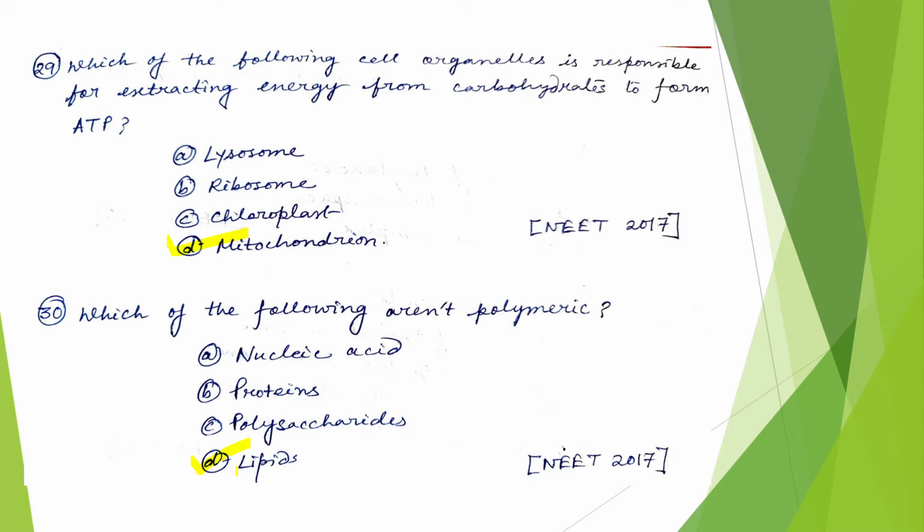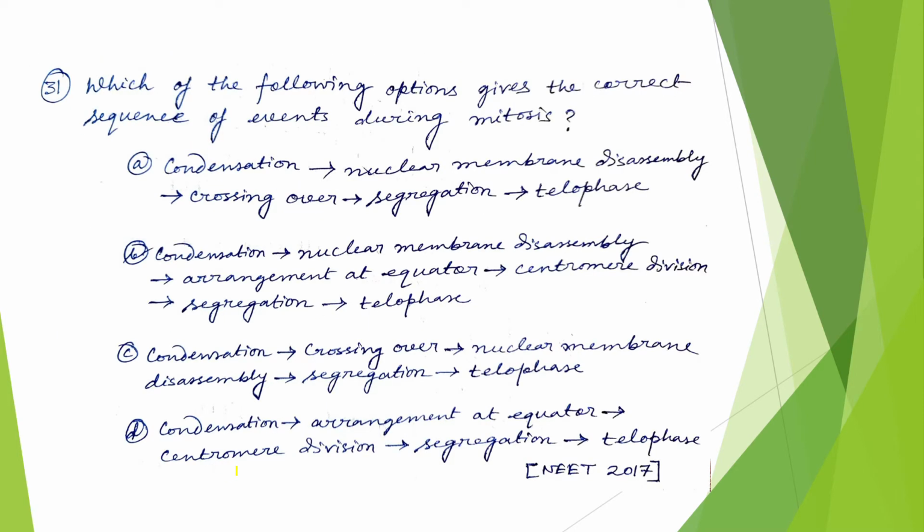Now coming to the next question: which of the following options gives the correct sequence of events during mitosis? See, here it is depicting mitosis. In option A we will find crossing over, so obviously option A is incorrect. In option B we are not finding any crossing over. In option C also crossing over is present, so it is also incorrect. Now the correct answer could be option B and option D.